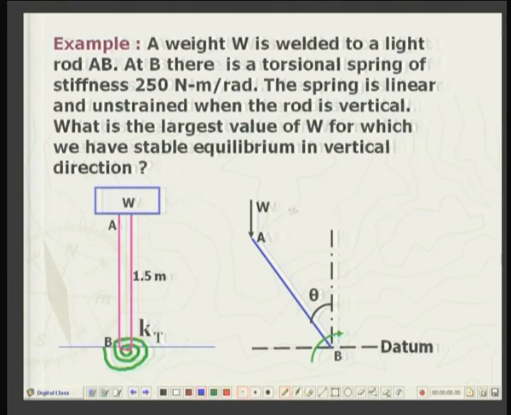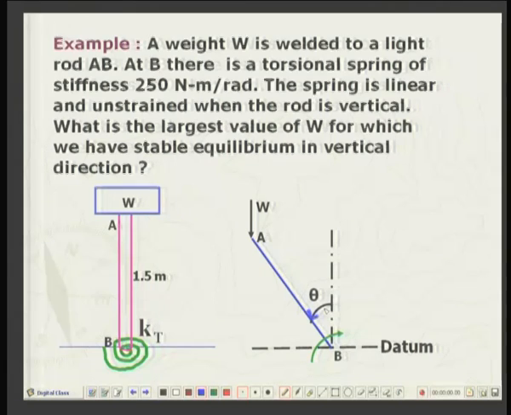Second thing we will do is that we will disturb the system through an angle theta. So, I will take anticlockwise positive. So, I have disturbed it to angle theta, and weight will now be acting over here, and we will find at what height the weight is now, so that we get the potential energy of the weight.